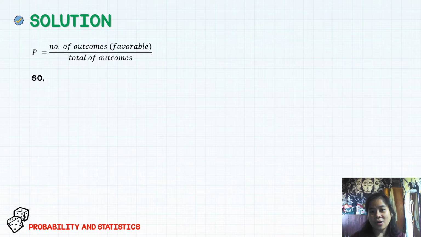We know that when a coin is tossed once, there are only two outcomes, heads or tails. And what is asked in the problem is the probability of getting two heads when the coin is tossed twice. And in the problem as well, it was given that the first toss is already a head. So the head is given already in the first toss.